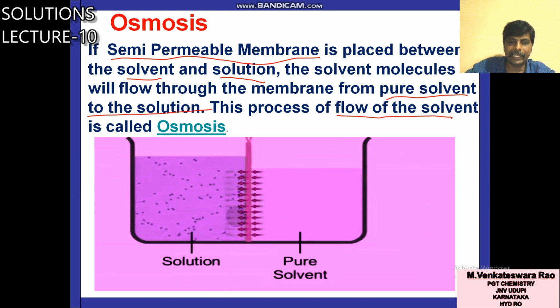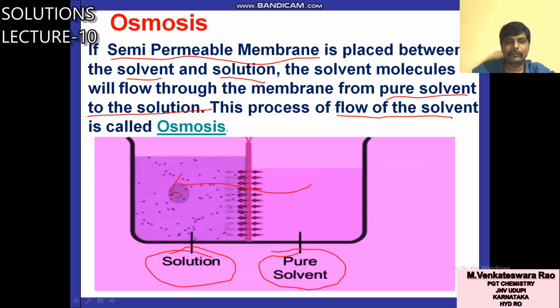You can see in this diagram, it is pure solvent, this is solution. The solvent molecules are water here. Solvent molecules are moving from pure solvent to solution. The flow of solvent from pure solvent to solution through SPM is called osmosis.